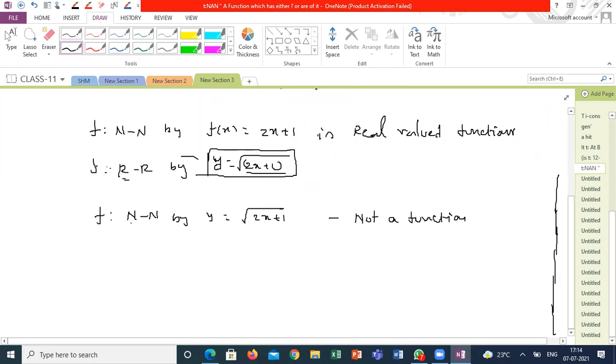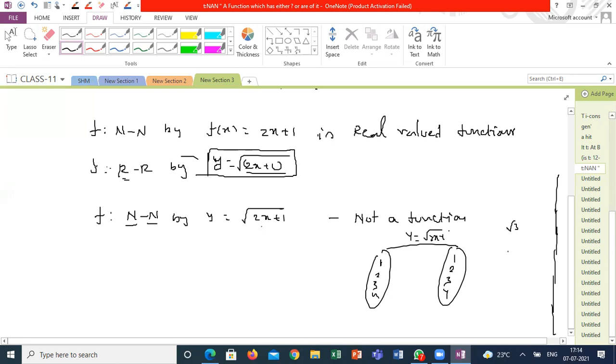Is it mandatory that for all natural number inputs, the output is a natural number? Set A is all natural numbers, set B is also all natural numbers, and we define y equals root of 2x plus 1. If I substitute 1, I get root 3. What is the image of 1? Is there any image for 1? No, sir.